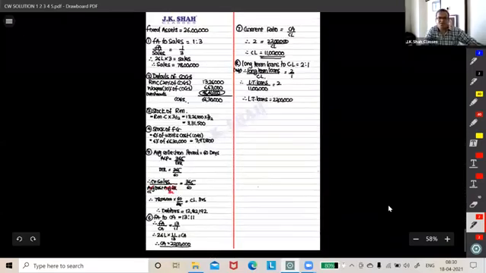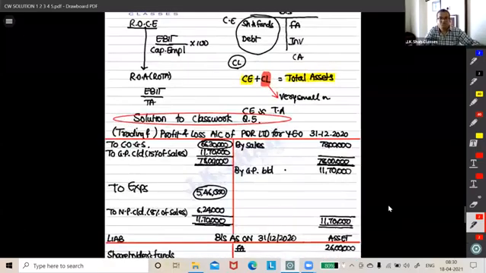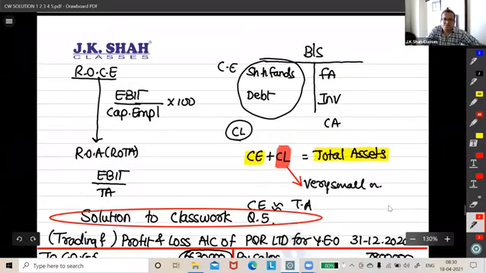Return on total assets, Durga Prasad. See this. Return on capital employed is EBIT upon capital employed. So return on total assets is EBIT upon total assets. So what are we doing practically? We are substituting capital employed by total assets.